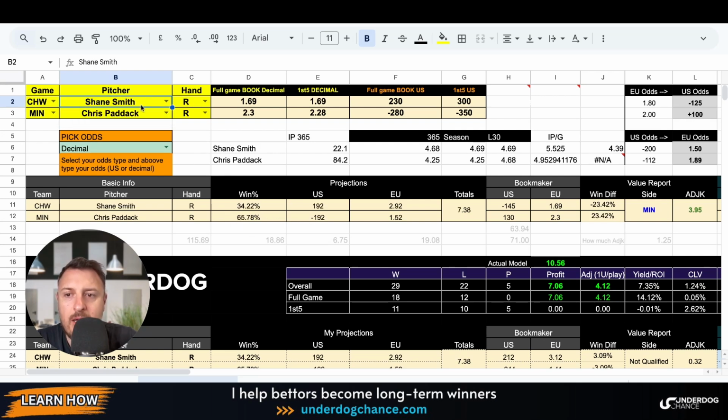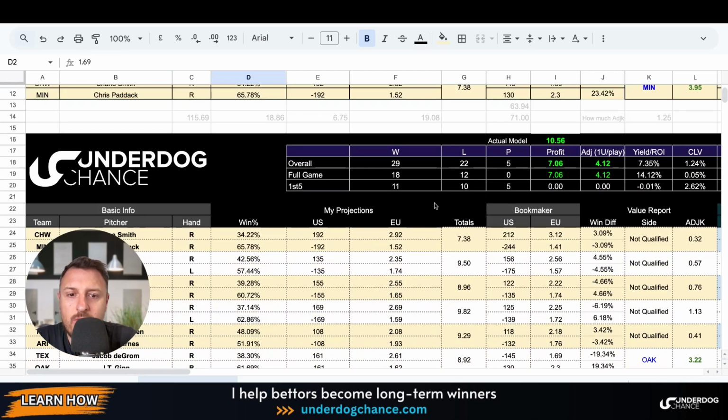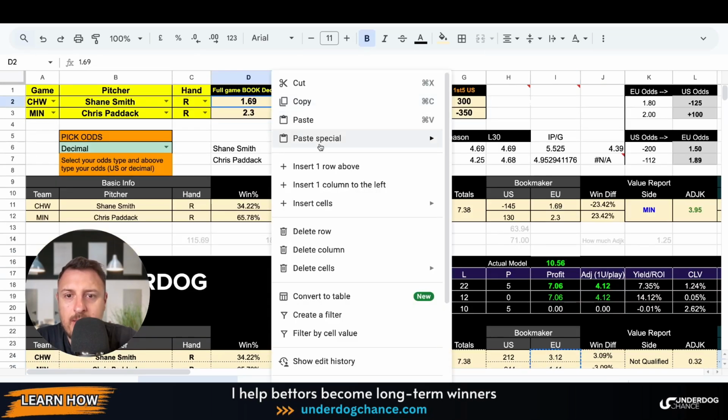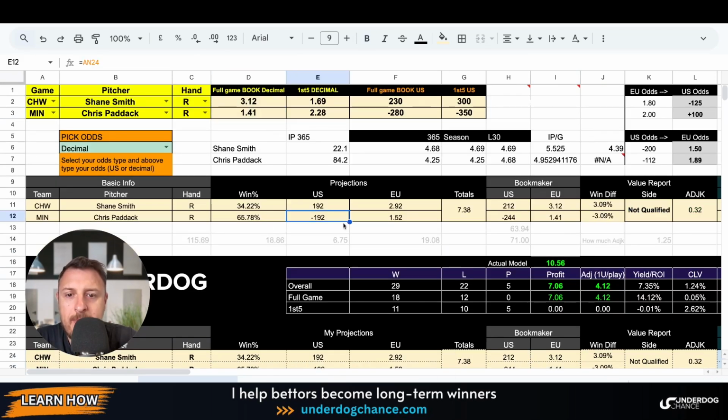So who is a good pitcher? Let's say, I don't know, Kershaw or deGrom even. You see, if you put some good pitcher, the projections will of course change, and of course you need to add correct odds, bookmakers' odds. So I use decimal odds. Okay, I'll just paste it like this. So my projected odds 1.92, bookmakers 2.12.